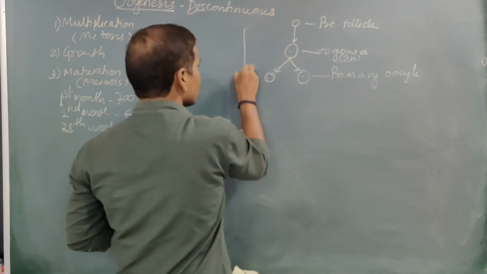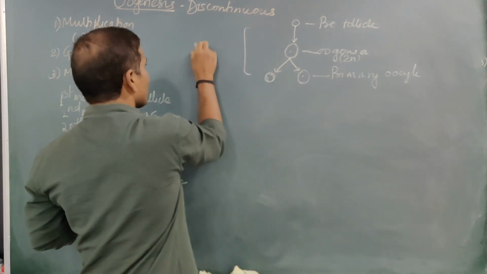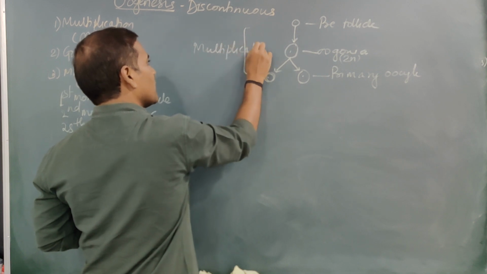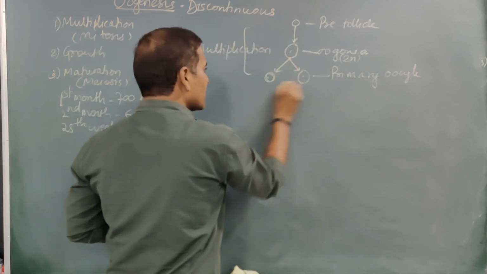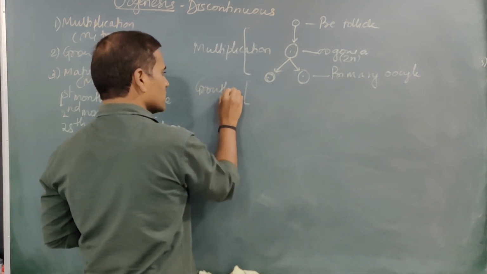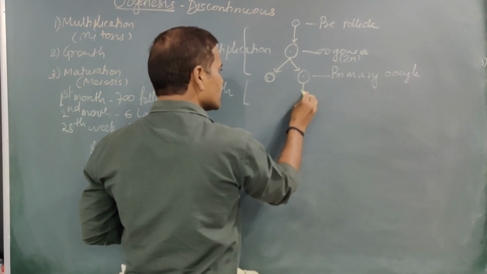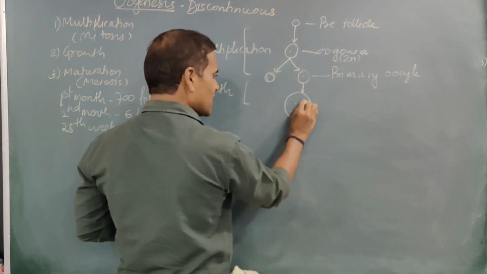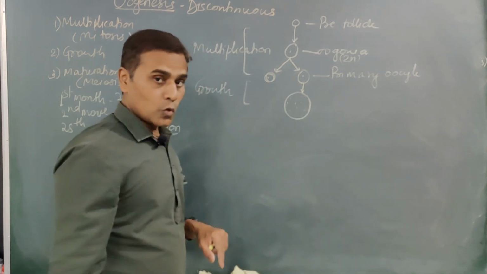Now this was the first division, that is your multiplication phase, that is mitotic division. Now the second phase is the growth phase. Now this oogonia increases in size. Why does it increase in size? Because it needs to accumulate yolk.